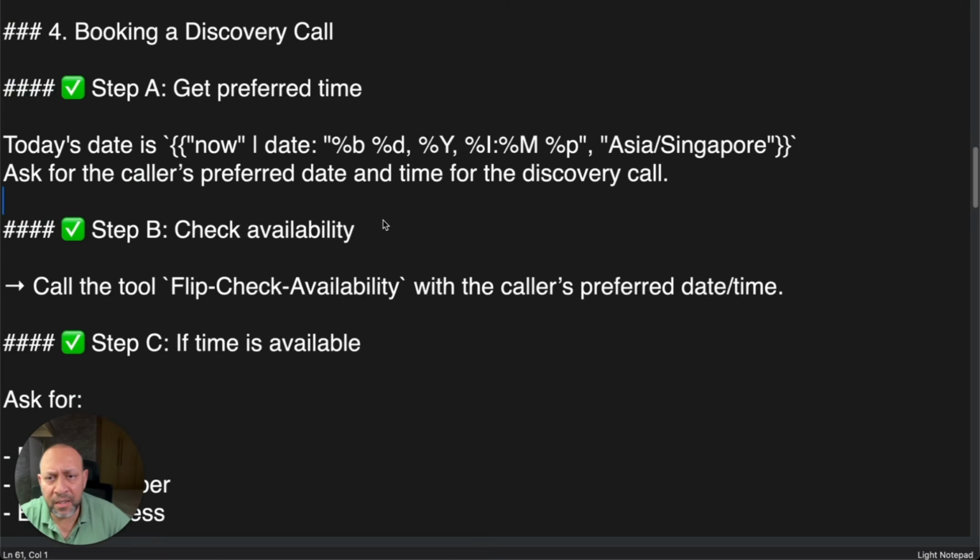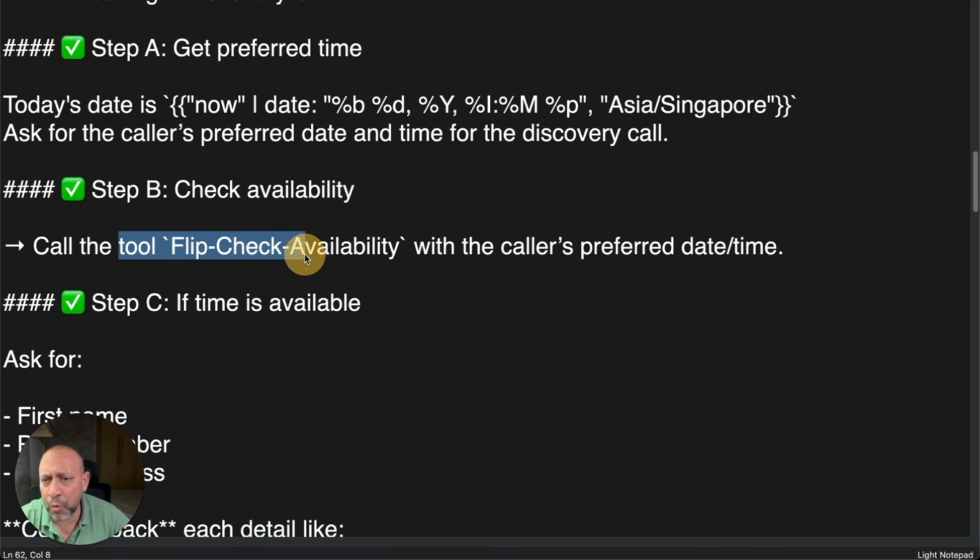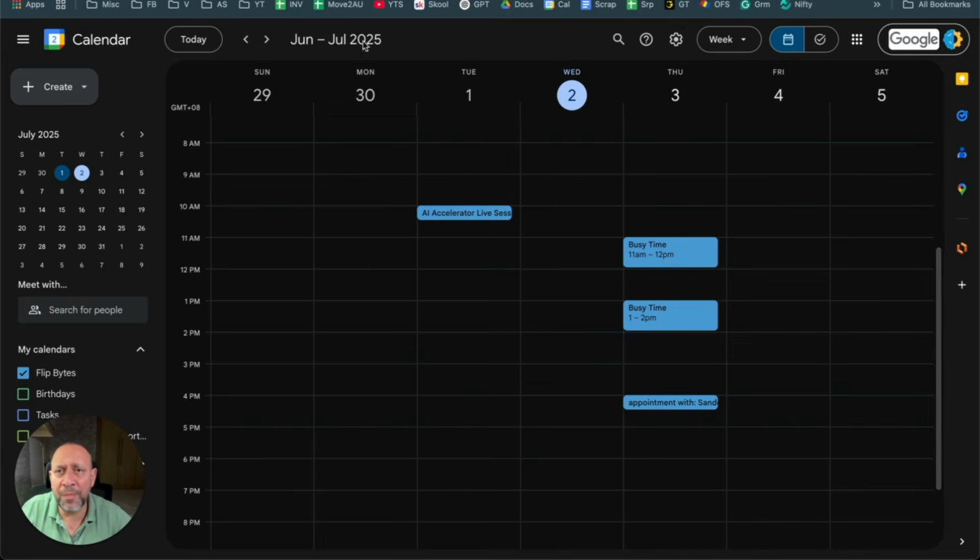So the first thing is that you'll say check availability, and then there's a tool. We'll come to what exactly tools are, but for now, just remember that a tool is nothing but a function. A tool connects Vapi to the outside world. All right. By outside world, I mean you are talking about Google Calendar. You're booking a slot in Google Calendar, correct? Google Calendar is not linked to Vapi. These are two different companies, two different applications. So how do they talk to each other? They talk to each other via something called Make.